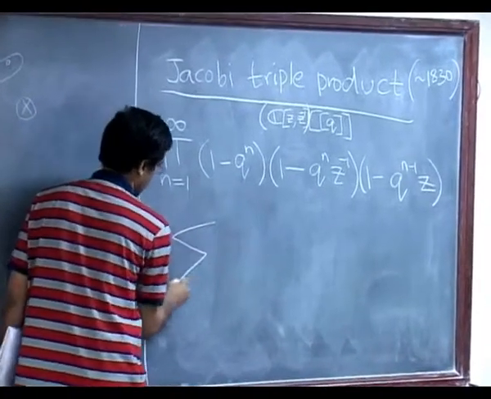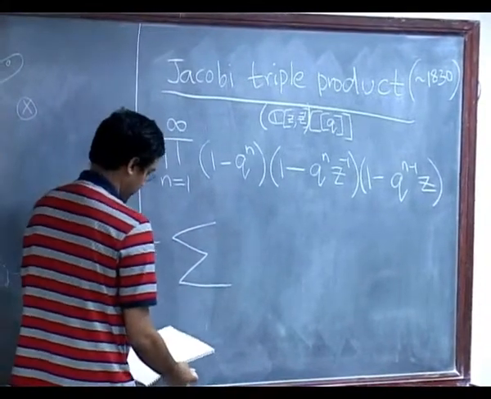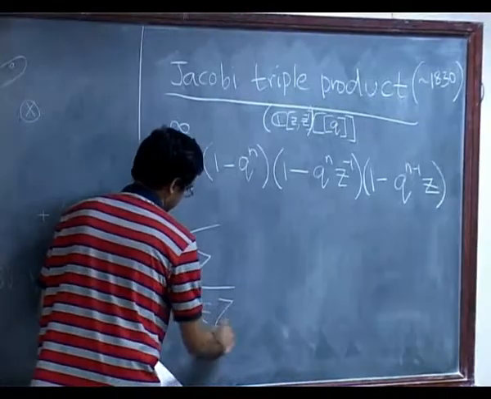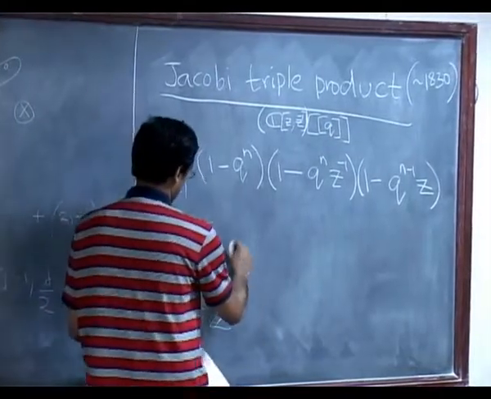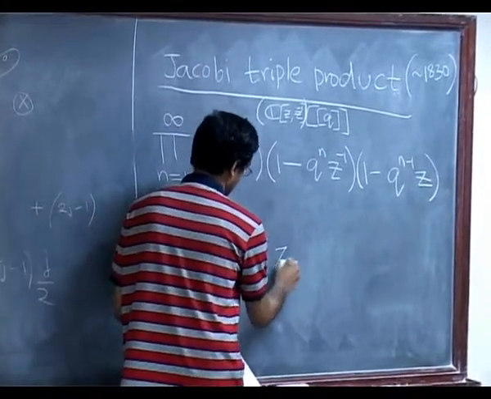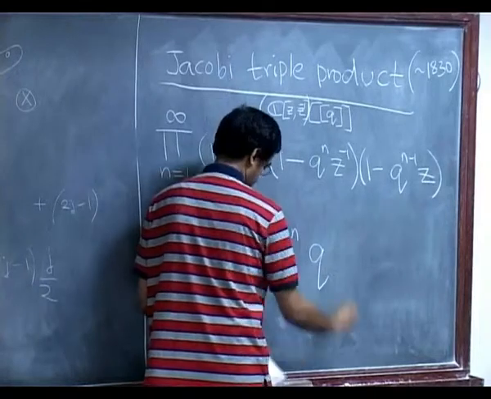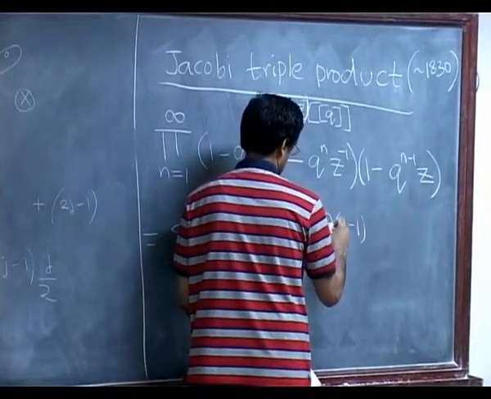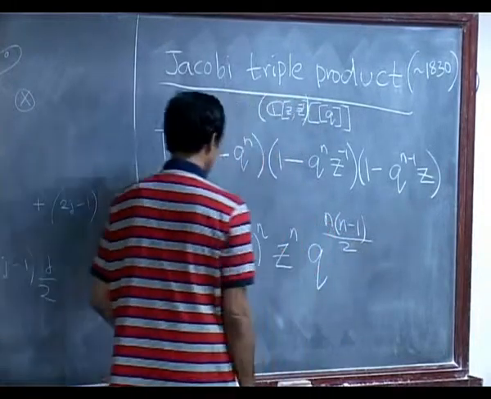It says this is nothing but the sum over n belonging to Z, again like the earlier identity, of minus 1 to the n, z to the n, q to the n times n minus 1 over 2.